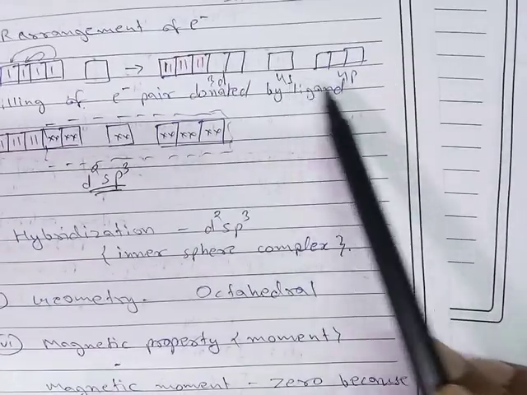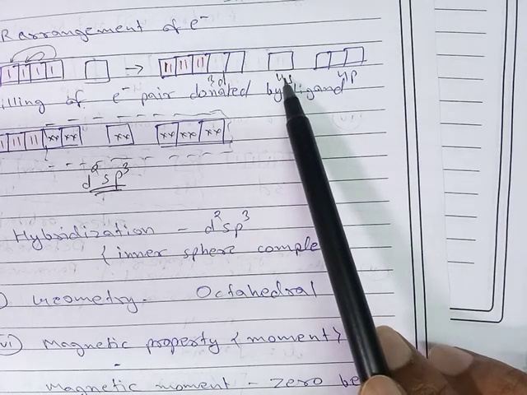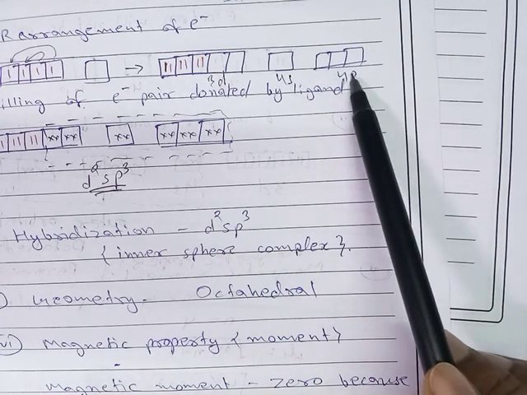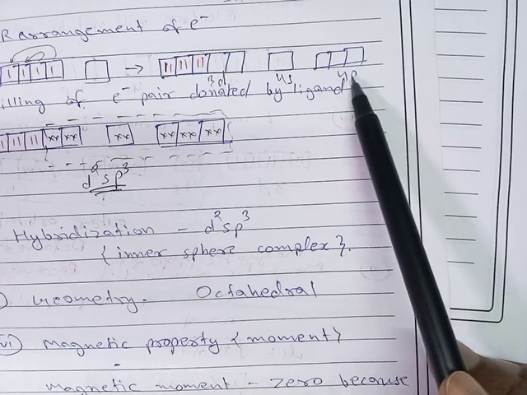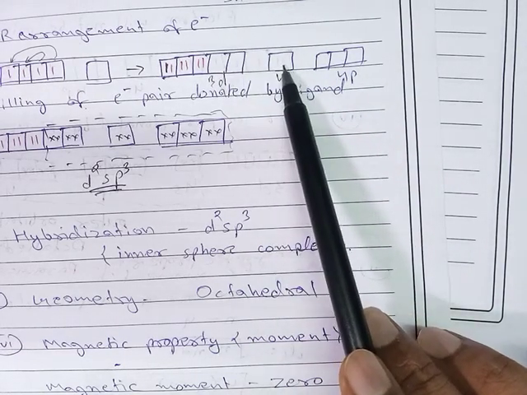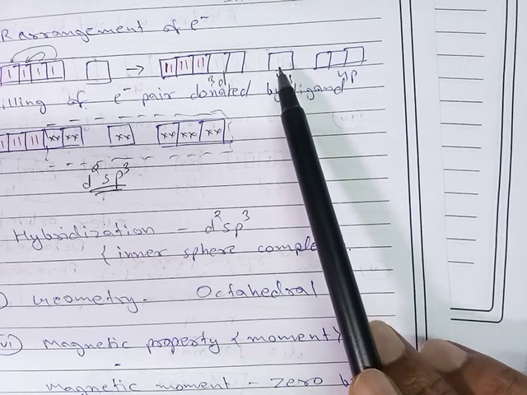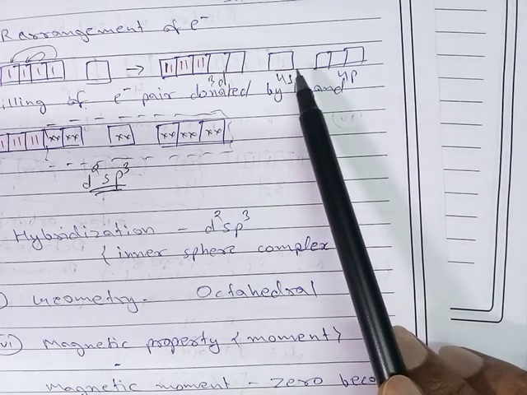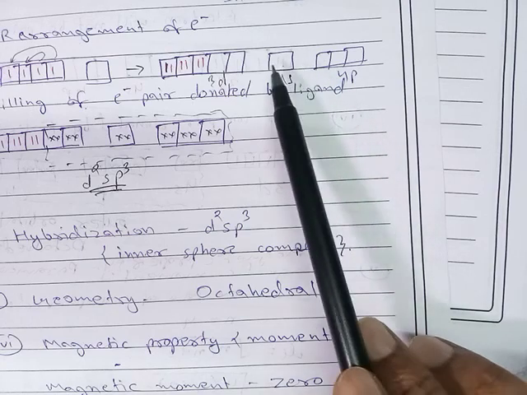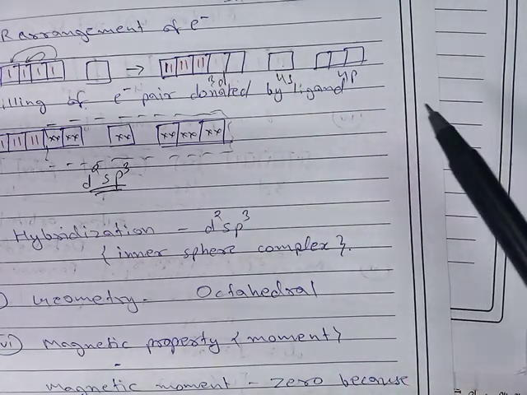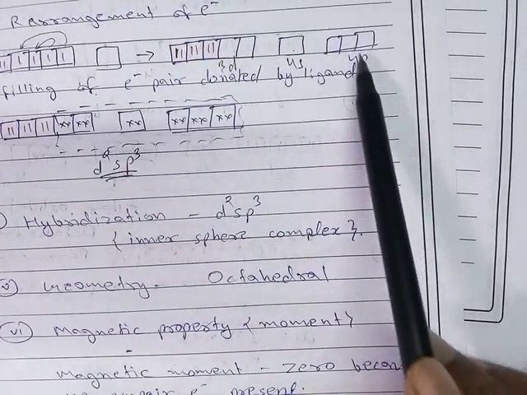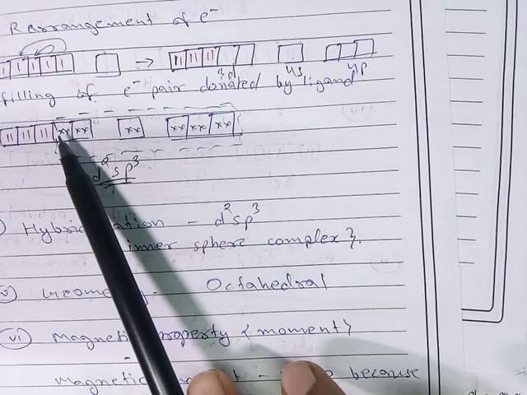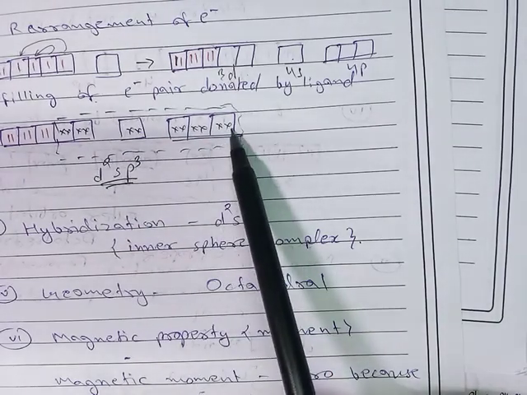So to fill the 6 electron pairs, we need 4p orbitals, because only 2 orbitals are vacant in 3d, but we have 6 electron pairs, so we need 6 vacant orbitals. So the 4p orbitals are taken. After putting in the electron pairs donated by the ligand, cyanide is here, here, here, here, here, and here.